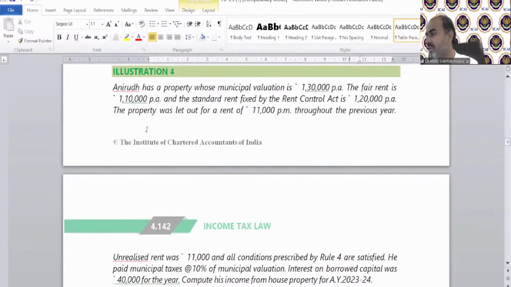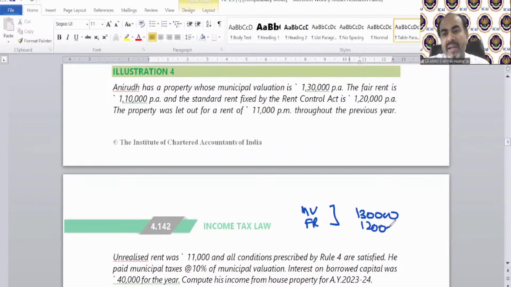Okay, Mr. Krishna, the answer is coming. Sapna is saying case number E. Correct. The case is case E because there is unrealized rent also. So how will we solve it? We will solve it very simply. If we know that it is case number E, then we need to take the municipal value and fair rent, whichever is higher, of course 1,30,000, as you can see.